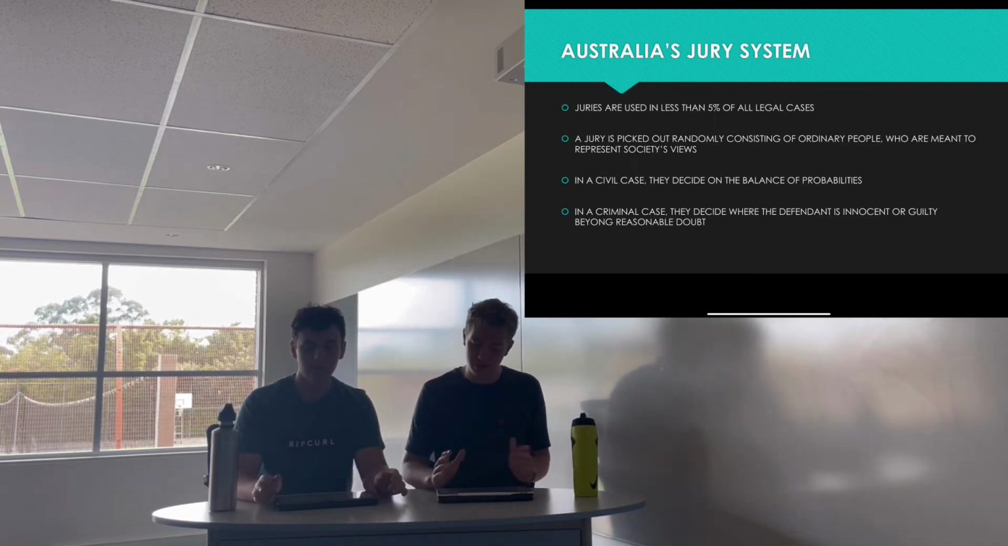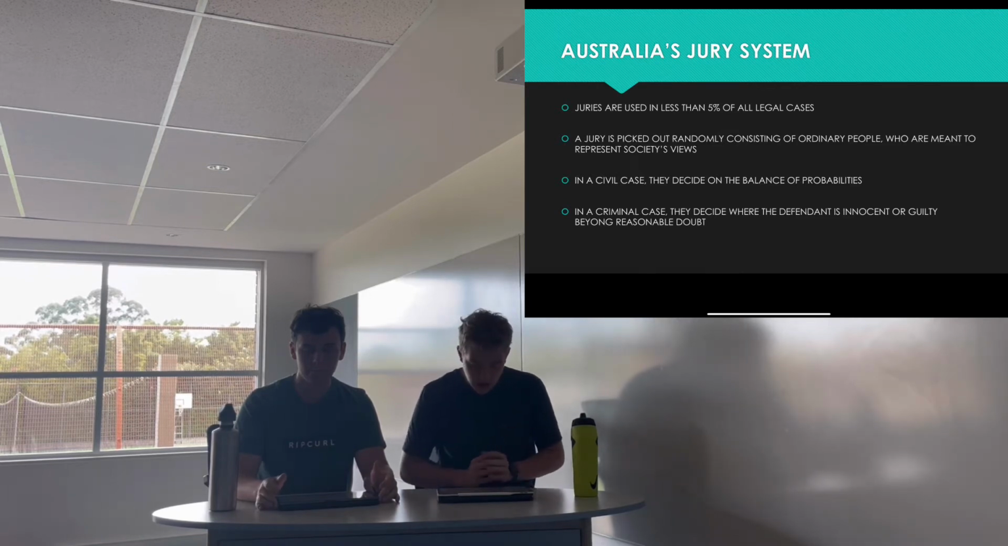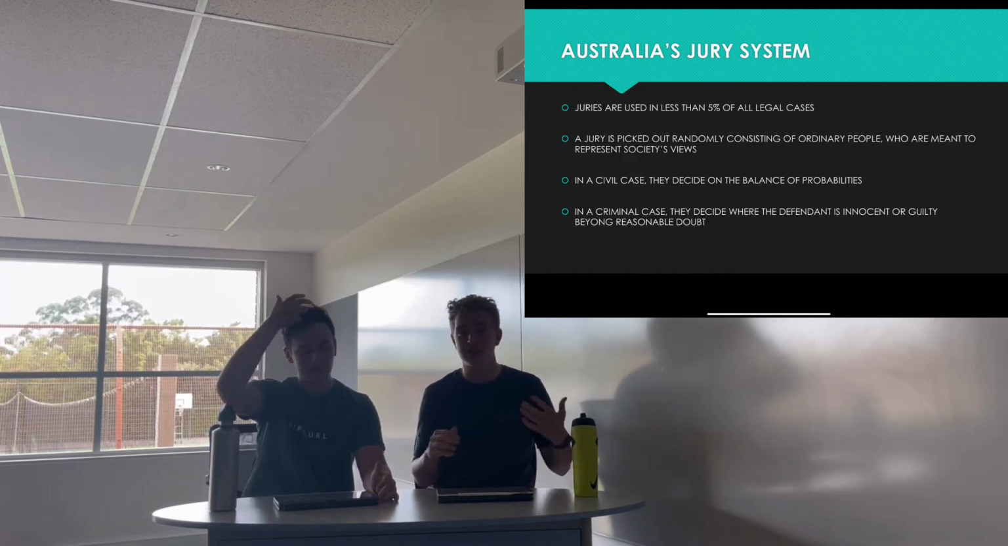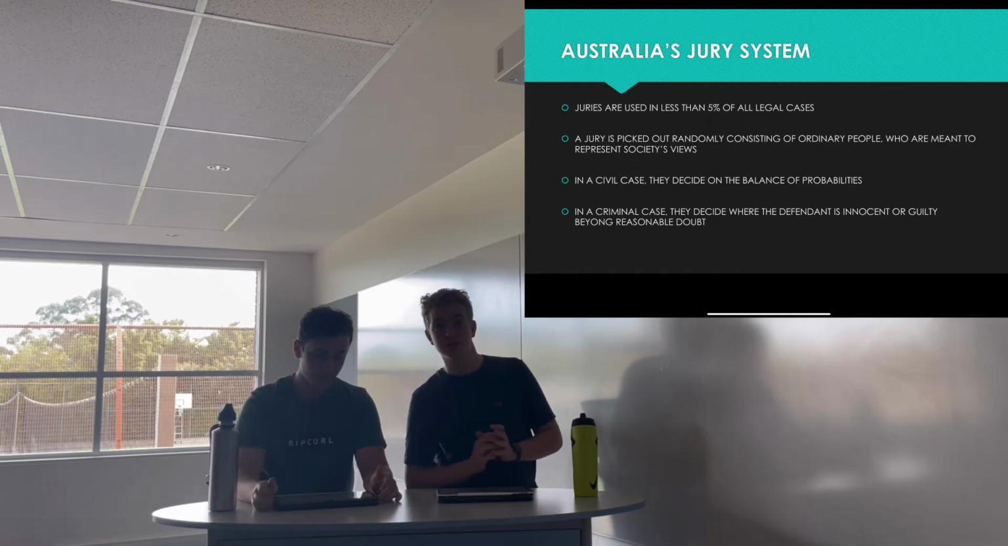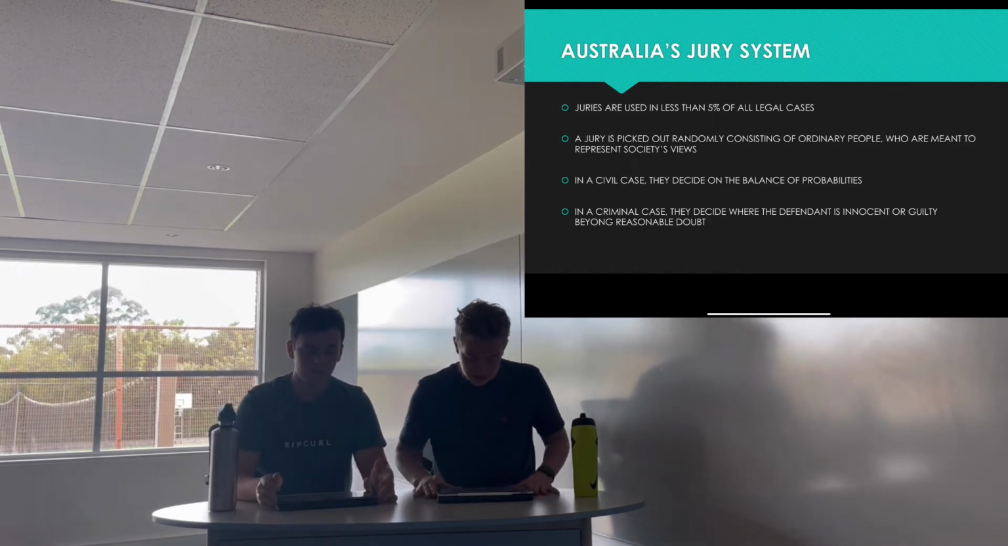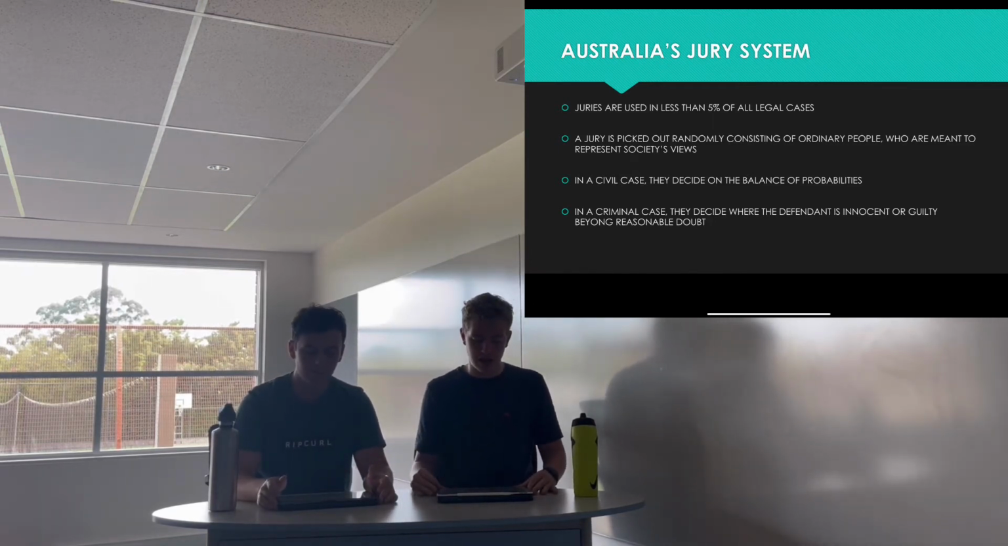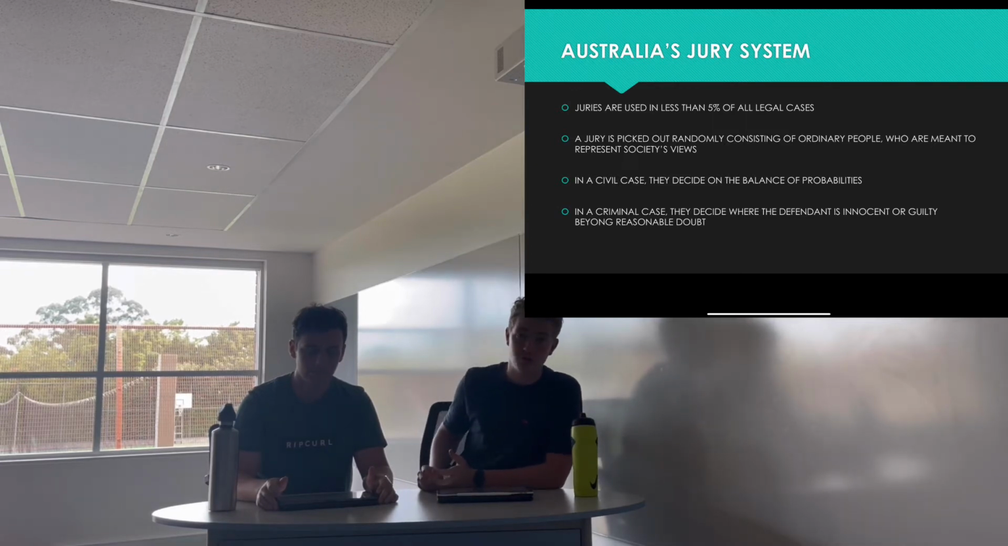In a civil trial, they must also decide on the balance of probabilities whether the defendant is liable. So that means that basically on the balance of probabilities means which side is it more likely to be. But in a criminal trial, they must decide whether the defendant is innocent or guilty beyond a reasonable doubt.